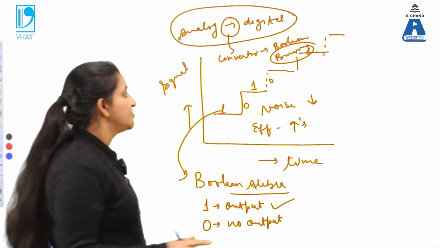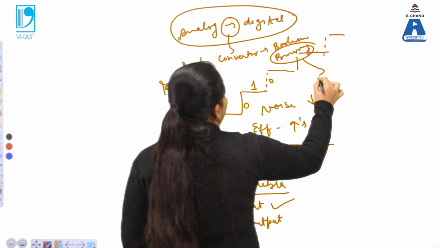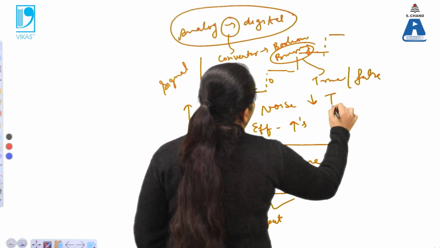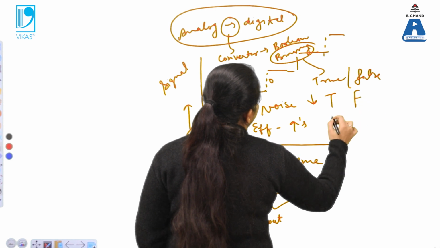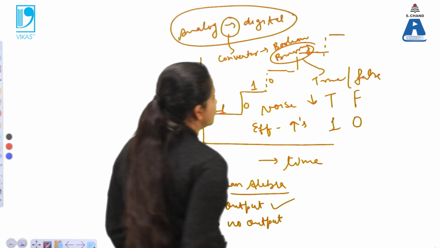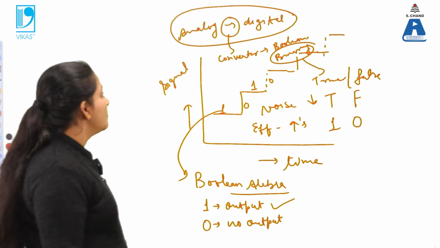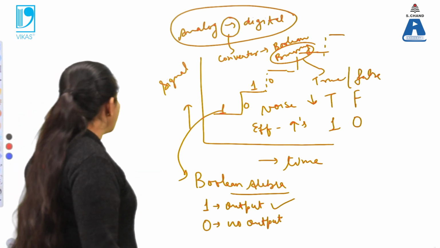Because only 2 terminologies are used. What are the 2 terminologies? Either true or false, or you can say either 1 or 0. So 2 terms are used, that's why this is known as a binary system or Boolean algebra.